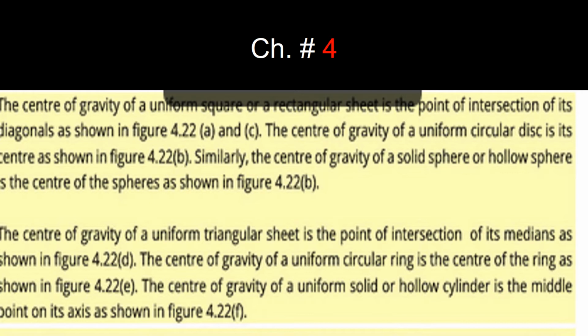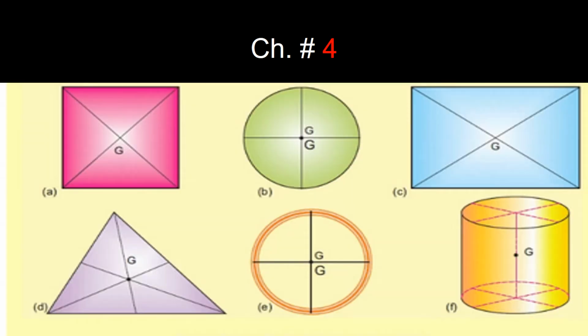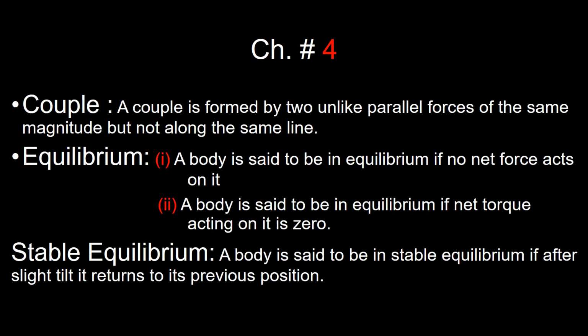The center of gravity of a solid sphere or hollow sphere is the center of the sphere, and the center of gravity of a uniform triangular sheet is the point of intersection of its medians. The center of gravity of a uniform circular ring is the center of the ring, and the center of gravity of a uniform solid or hollow cylinder is the middle point on its axis. All the diagrams discussed in the previous slide are shown in front of you. A is a square, B is a circle, C is a rectangle, D is a triangle, E is a ring, and F is a circle.